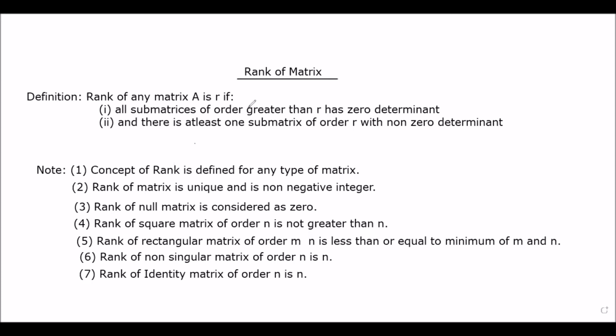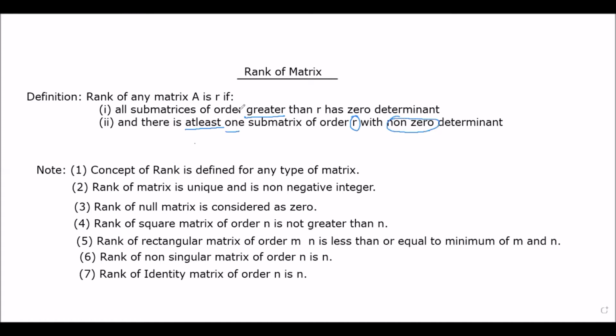All submatrices of order greater than R have zero determinant. Means if we are considering any minor of order r plus 1, r plus 2 in this matrix, then they are 0. They are equal to 0. And what is the second condition? As we are saying here that the rank is r, then there is at least, there may be more than one also, but there is at least one submatrix of order r with non-zero determinant.